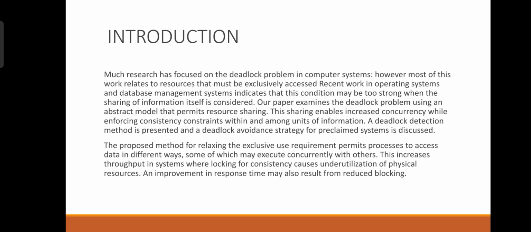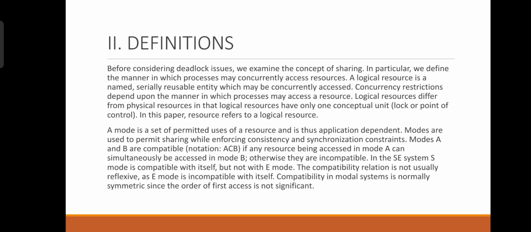It's like a traffic jam. The proposed method for relaxing the exclusive use requirements permits processes to access data in different ways, some of which may execute concurrently with others. This increases throughput in systems where locking for consistency causes underutilization of physical resources. An improvement in response time may also result from reduced blocking.